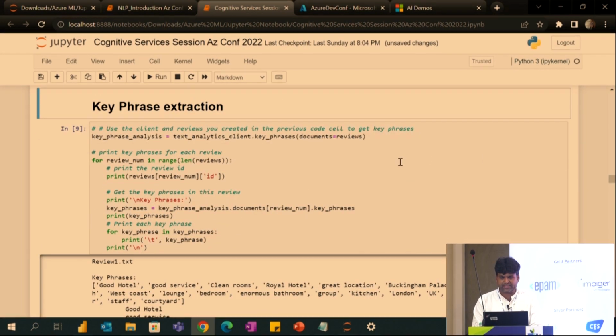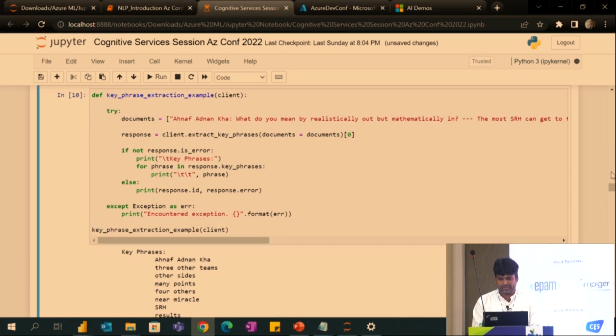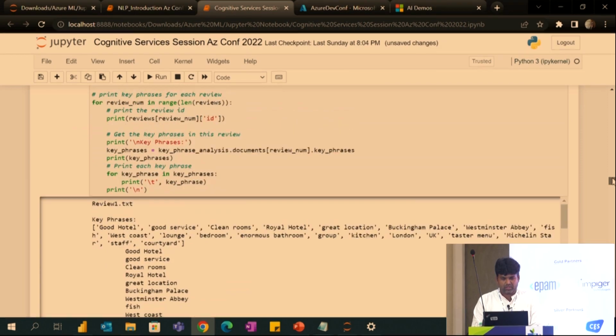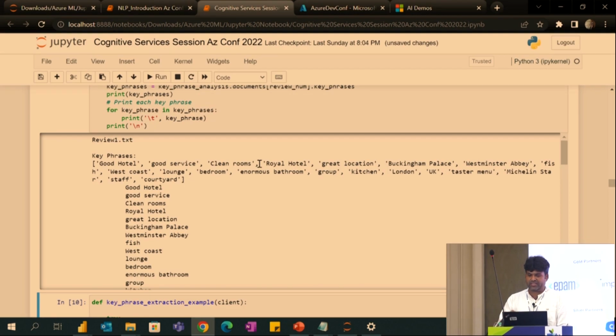And the next one is key phrase extraction. For example, you are providing a comment, and the comment is about what? In the review one, they mentioned these things: good hotel, good service, clean rooms. So these are all the key phrases they are talking about. The reason we are showing it is that once we do sentiment analysis, they are talking good about the hotel, however they are not talking good about the rooms or the service. So when we are doing that, this will be helpful.